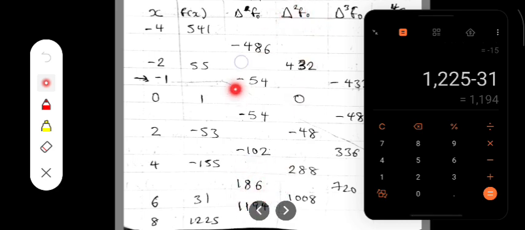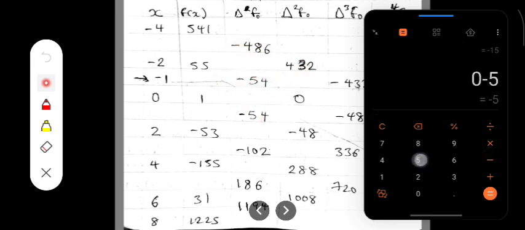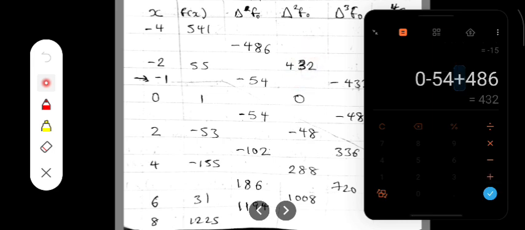So we continue to delta square f naught. That is -54 minus -486. That is -54 plus 486. That is 432. -54 minus -54, that is -54 plus 54. That gives 0.